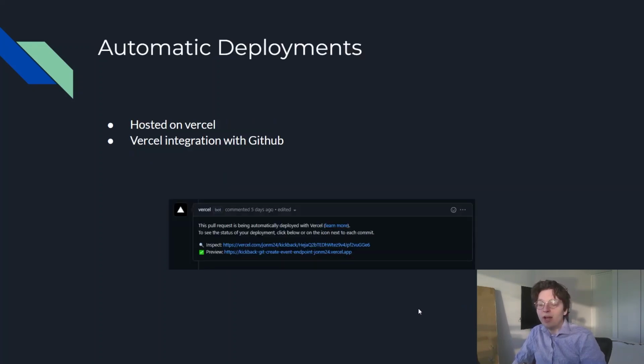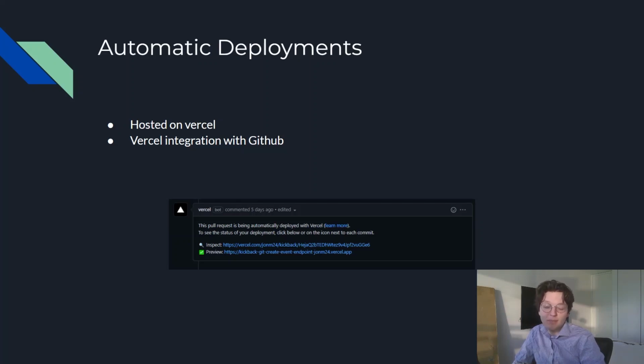So one thing about our app that we've really enjoyed is that we've hosted it on Vercel. And we like Vercel for a couple of reasons. Firstly, it's free, so for a project with zero budget, it's nice to be able to have a free hosting service like that. And one of the really cool things about Vercel is that, as the screenshot shows, we have it hooked up to our GitHub.